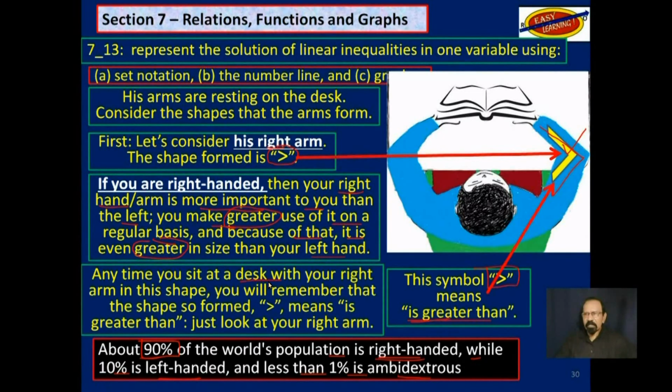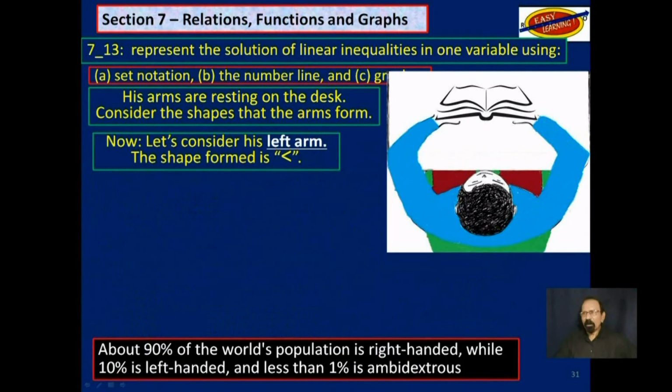Anytime you sit at a desk with your right hand or your right arm in this shape, you will remember that the shape so formed means is greater than. Just look at your right arm. Now let's consider his left arm. It forms this shape here, as we shall see.